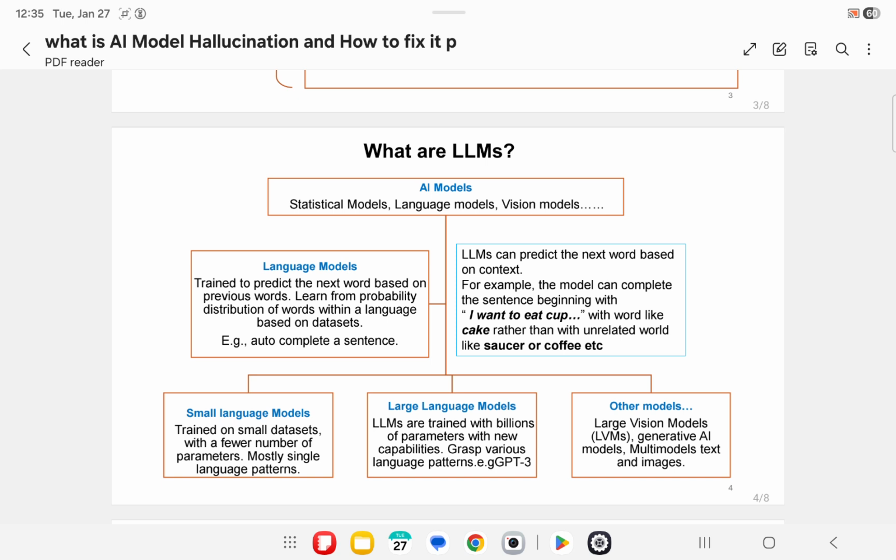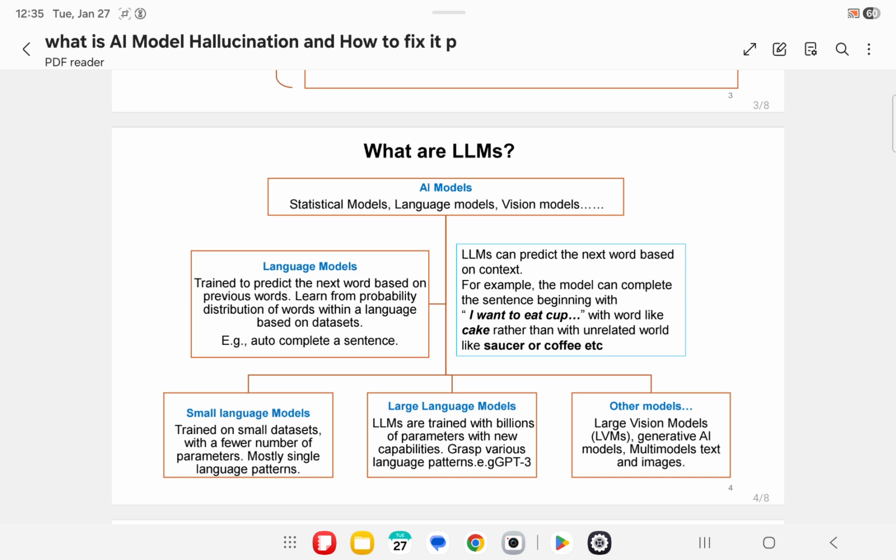If the model is trained with billions of parameters or trillions of parameters, then the model is called a large language model. LLMs are characterized by a large number of parameters that make them expert in processing, understanding, and generating text. LLMs can predict, interpret, and create human like text, including the syntax and semantics of words. Large language models have new capabilities. LLMs are part of NLP, natural language processing.